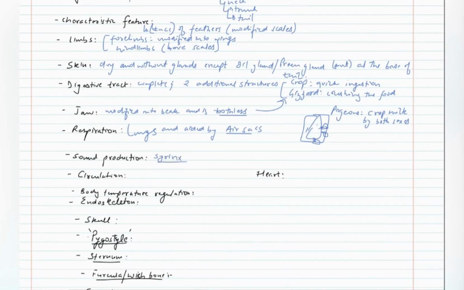Now circulation is closed type and heart is completely four-chambered. That is, there are two auricles plus two ventricles. They also exhibit a special phenomenon known as double circulation.